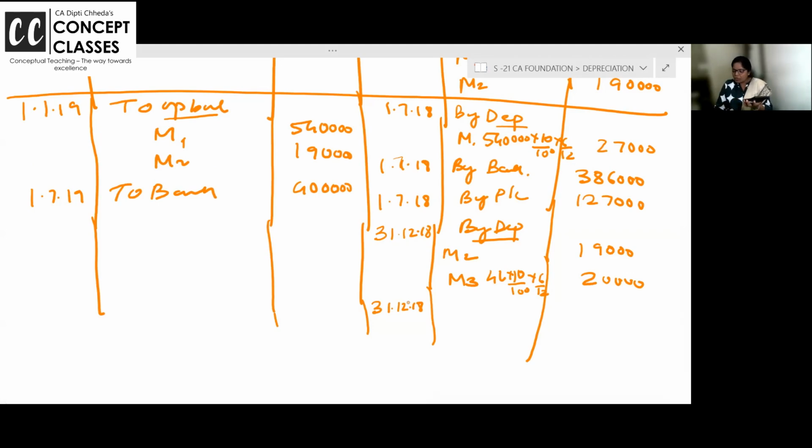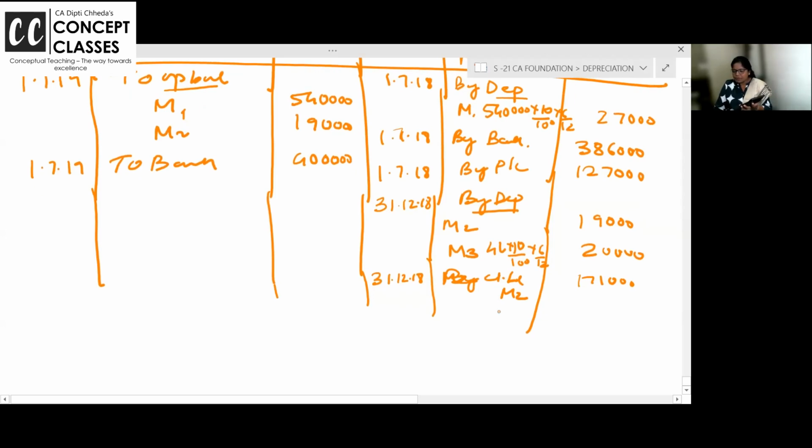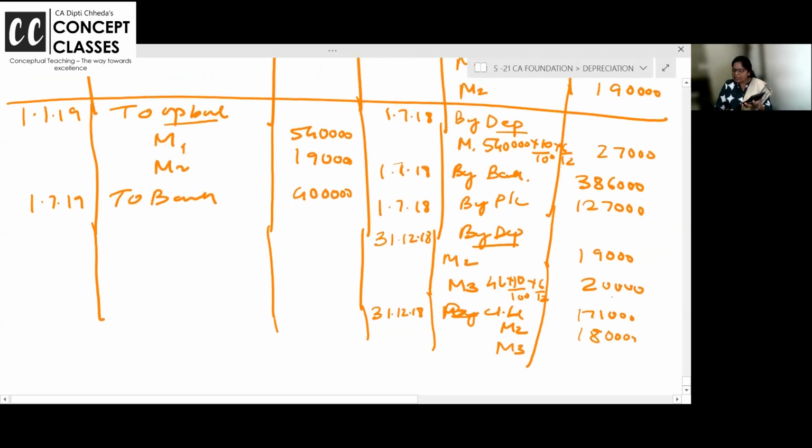Okay. Now what is the closing balance of machine 2? 1,90,000 minus 19,000, 171. Machine 2. Oh, sorry, I missed writing: by closing balance and then machine 2. And now machine 3, 4 lakh and 20,000 depreciation, 1,80,000. Now total it and see.